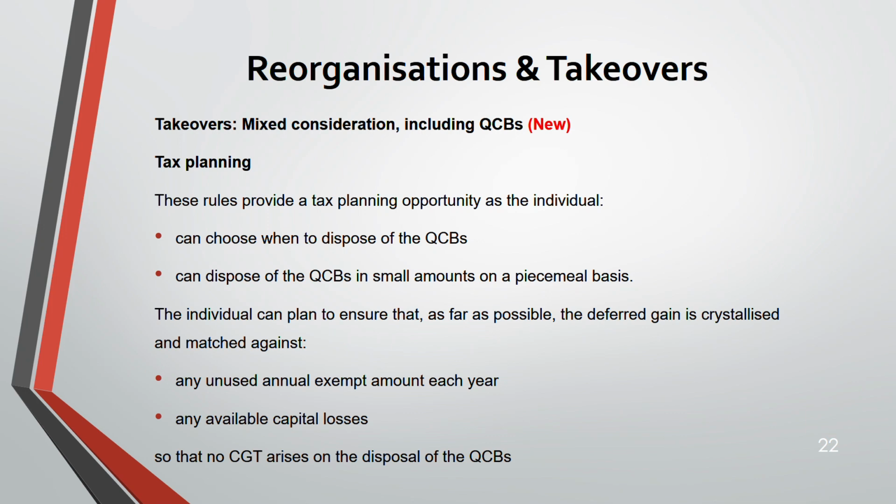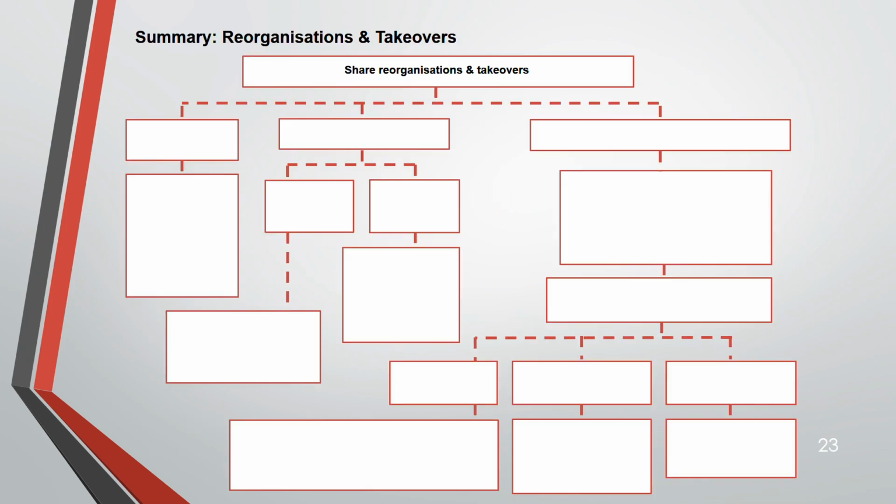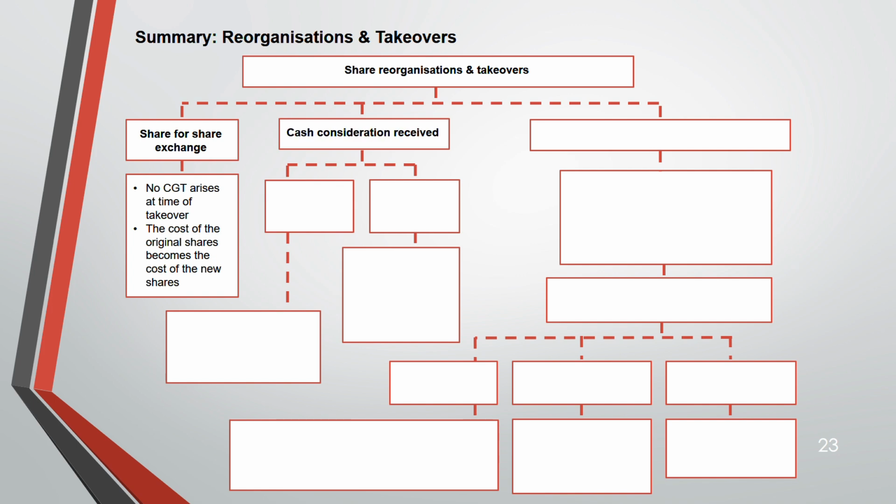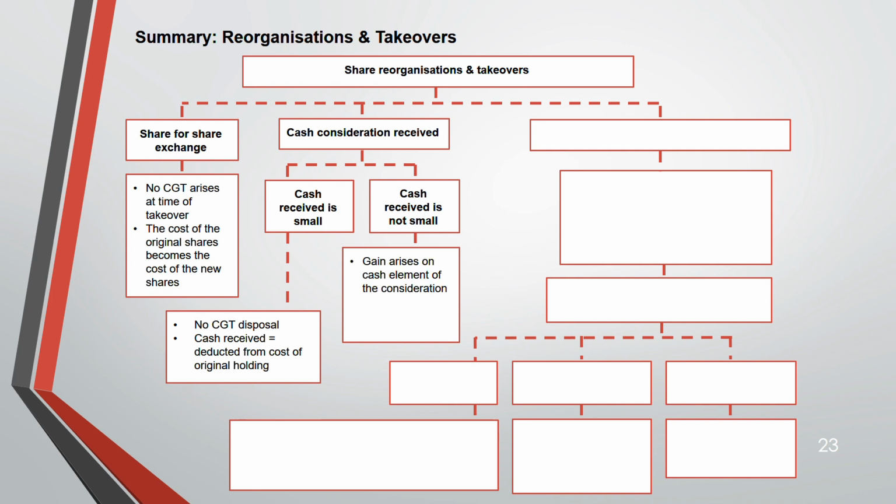Once again, I've mentioned it. Now, the summary of the second section of this lecture, reorganization and takeover. Number one, it could be a share for share exchange. If it's a share for share exchange, no capital gains tax will arise at the time of takeover. But the cost of the original share becomes the cost of the new share because it's share for share. Then we have cash consideration receipt. We have to see whether it is small or not small. If cash is small, no capital gains tax. Rather, the cash received is deducted from the cost of the original holding. If it is not small, there will be a gain for the cash element and it is treated as a part disposal.